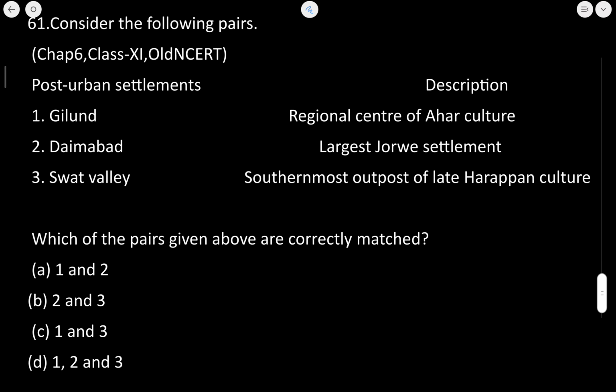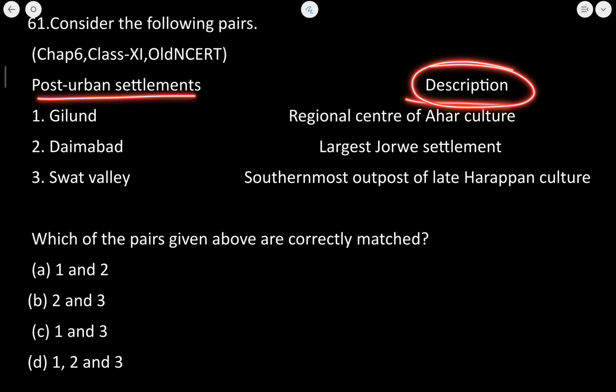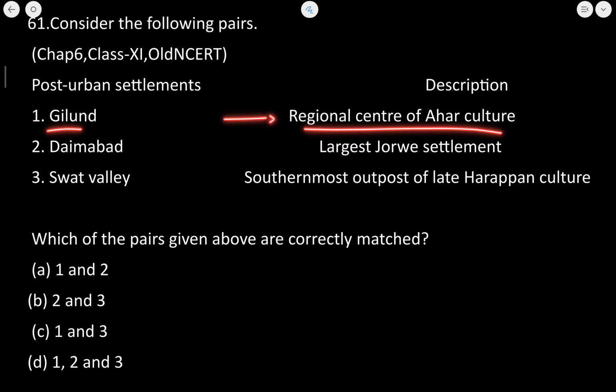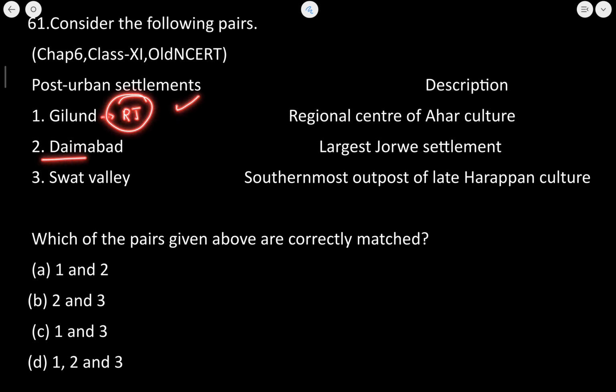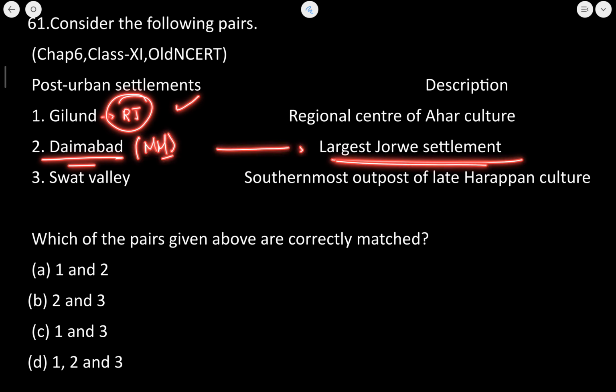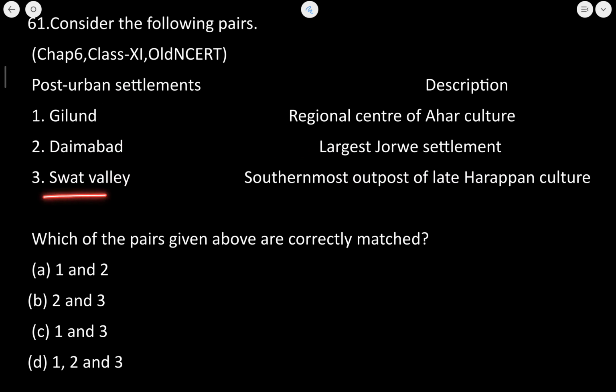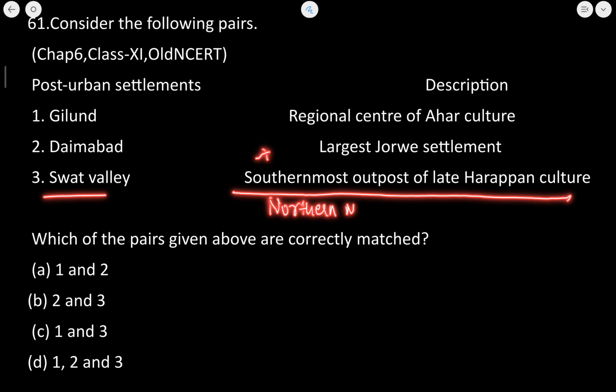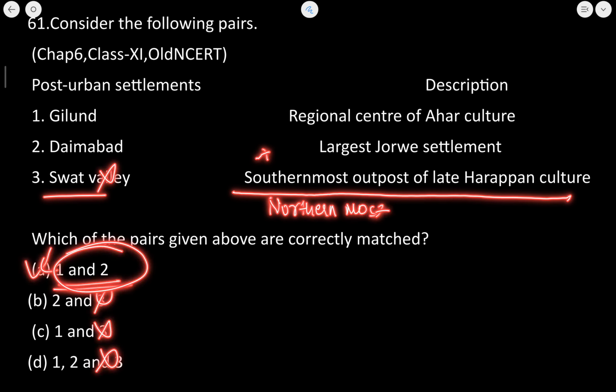Now next is, there are mentions of post urban settlements and their description. Gilund is the regional center of Ahar culture, absolutely correct. Gilund is there in Rajasthan, ठीक है. Daimabad has largest Jorwe settlement, correct है. Daimabad is in Maharashtra, ठीक है. Next is Swat Valley, southernmost outpost of the late Harappan culture. Now it is not the southernmost outpost, but northernmost outpost. Northernmost है ये, ठीक है. Third one is incorrect. Other than that, 1 and 2 is absolutely correct, ठीक है.